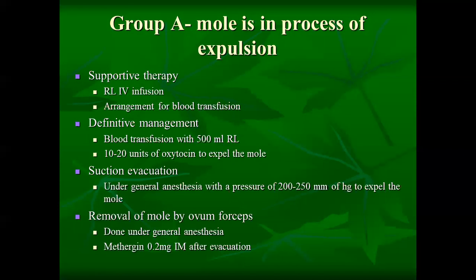Suction evacuation is done under general anesthesia with a pressure of 200 to 250 mm of Hg. Also, the mole can be removed by an ovum forceps under general anesthesia, and after the removal, we use Methergine 0.2 mg IM for normal contraction of the uterus.